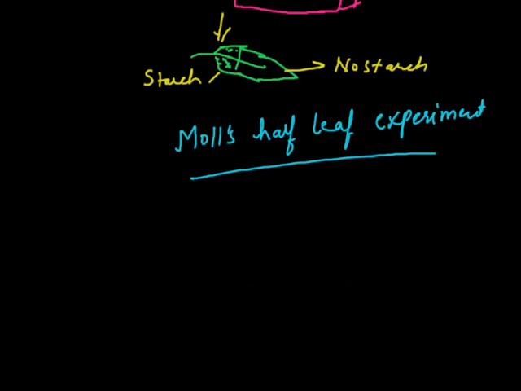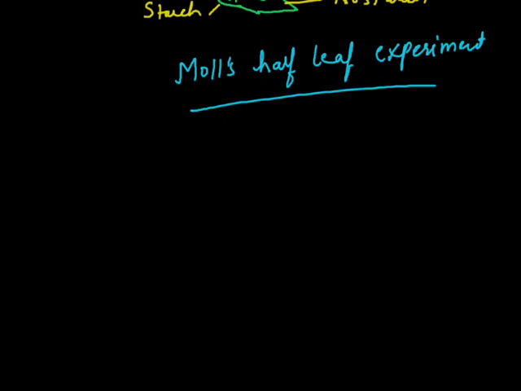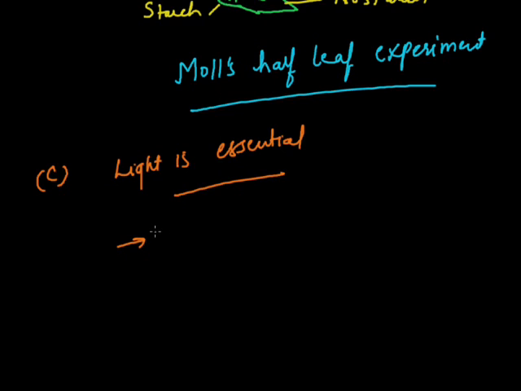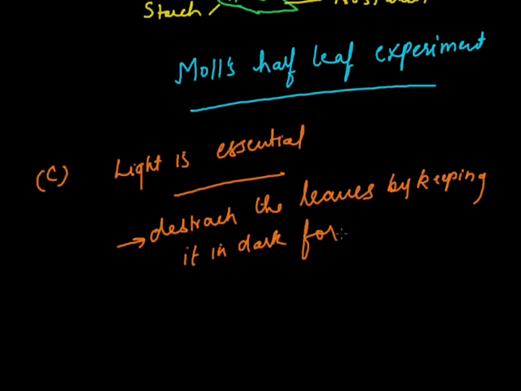Now there is one more experimental setup. This experiment will demonstrate that light is essential for photosynthesis. In this, we will take a potted plant and de-starch its leaves. First, we'll take a potted plant and de-starch the leaves of the potted plant by keeping it in dark for 2 to 3 days.